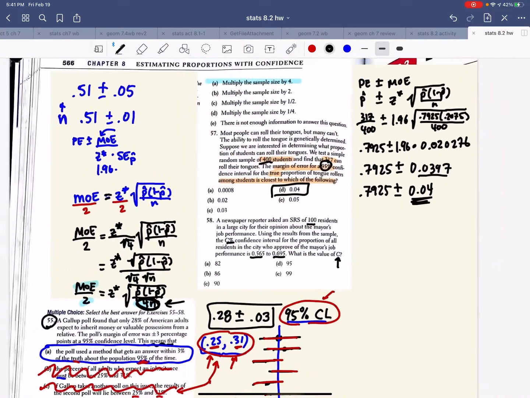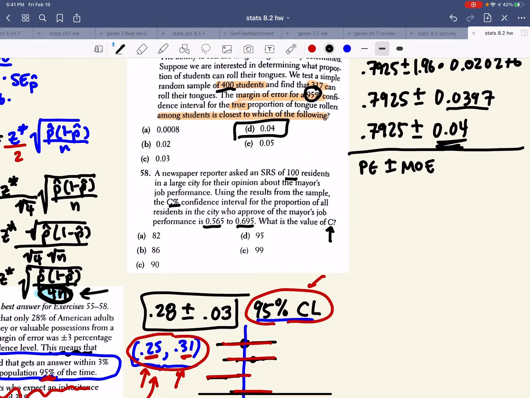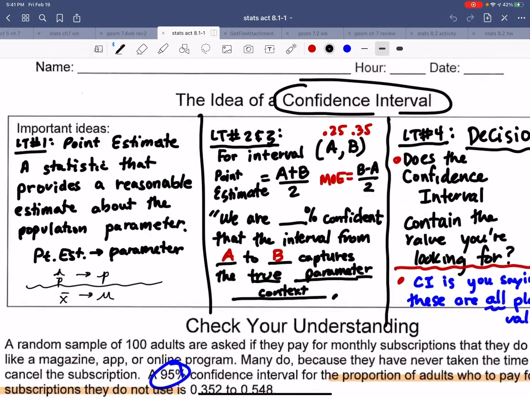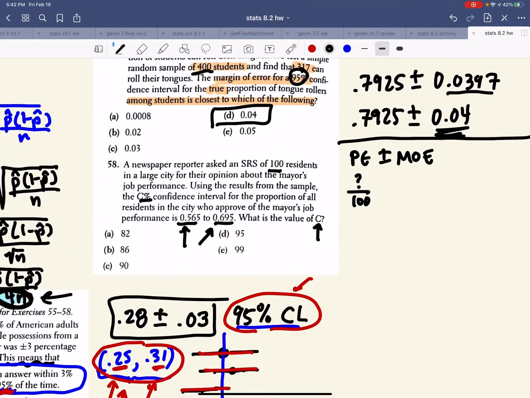we need our formula, point estimate plus or minus margin of error. What is the point estimate? Well, it's some number over 100 because we talked to 100. But notice we know the interval here. So this goes back to our first class, right? These formulas here. So if I know the margin of error, or if I know the interval, notice I can find the point estimate. It's just the number in the middle. So I can use these two formulas to find out the point estimate.